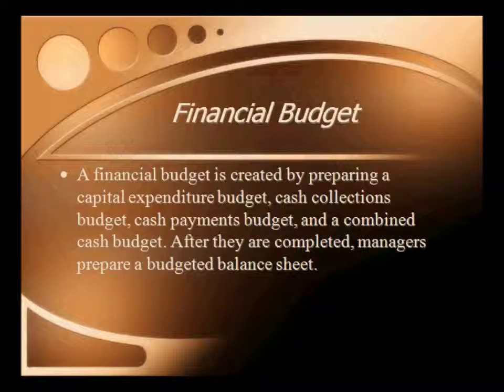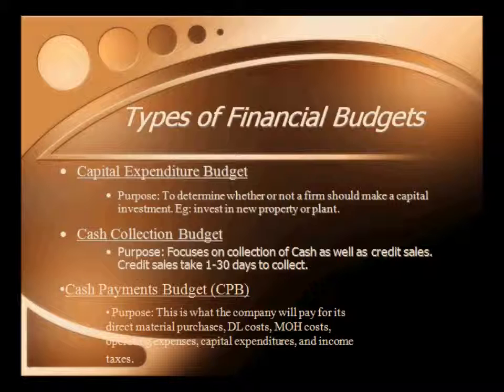The financial budget is another key component of the master budget. It is created by preparing different types of budgets, such as a cash collections budget, capital expenditure budget, and a combined cash budget. A capital expenditure budget determines whether or not a firm should make a capital investment, such as an investment in new property, plant, or equipment.